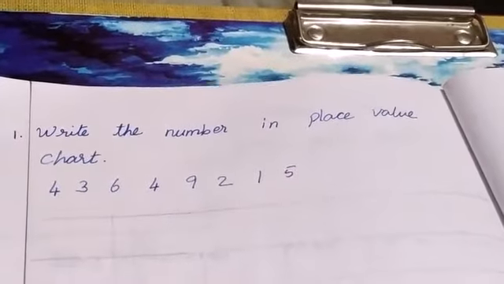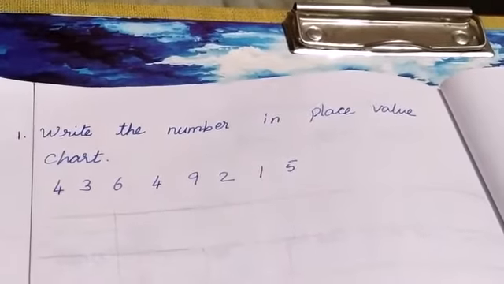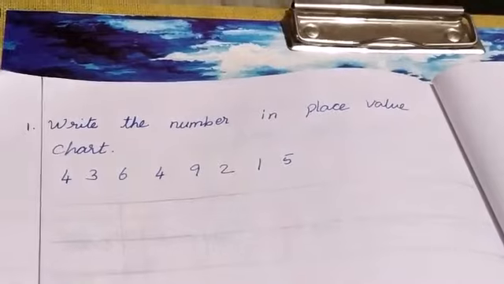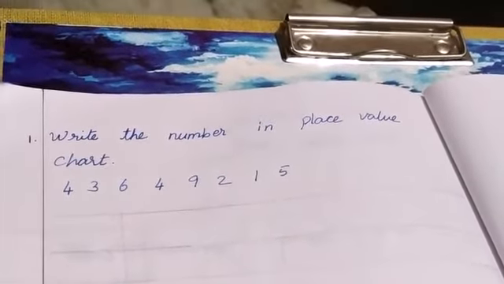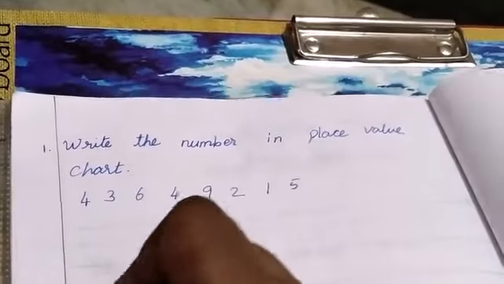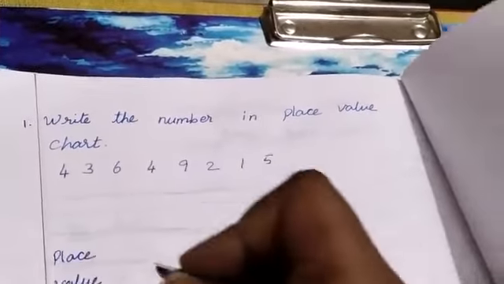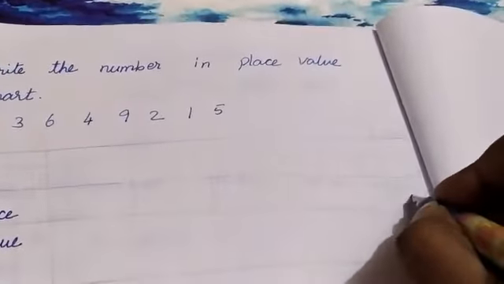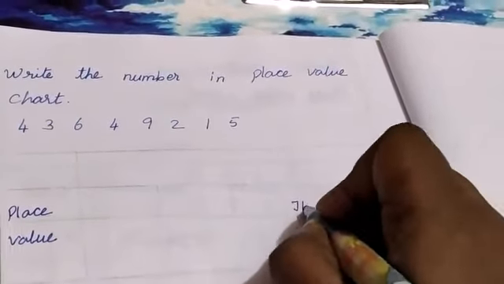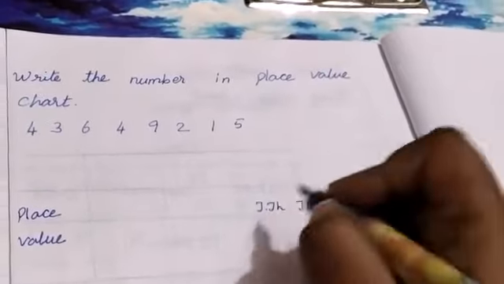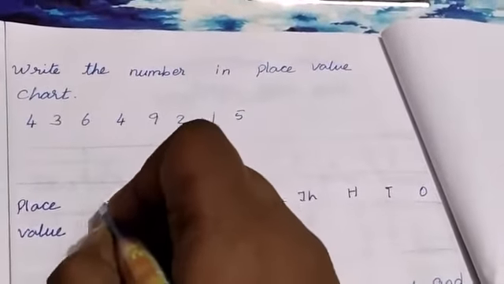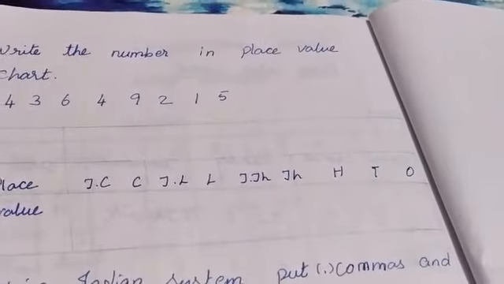For this question, we want to write the answer. Write the numbers in the place value chart. They have given the number. For this, first we want to write the place values. Now we may write it. Place value. First place value is ones. Next tens, hundreds, thousands, ten thousands, lakh, ten lakh, crore, ten crore.